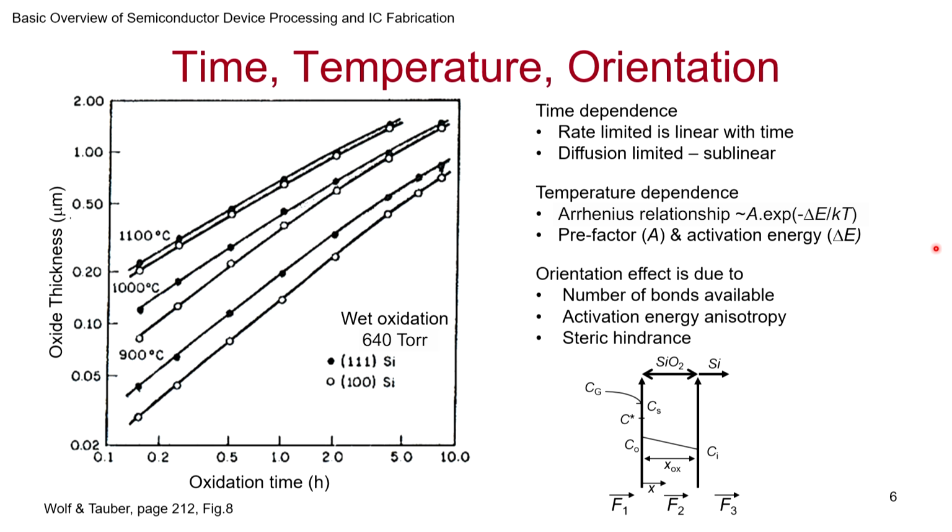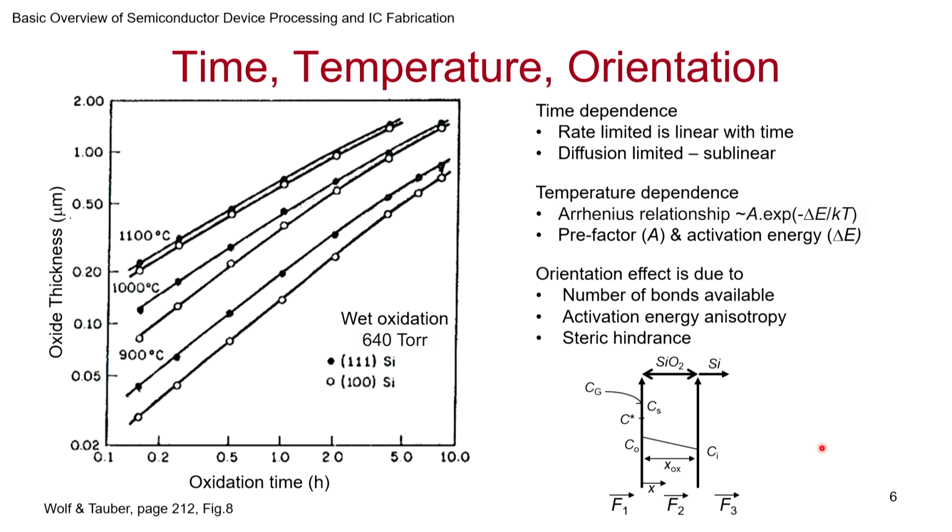Now orientation will affect the rate process, because once it is oxide, it doesn't matter to the first order from what orientation wafer the oxide is formed, it's amorphous anyway. So the diffusion rate will be about the same, but the rate of reaction will depend on the number of bonds available.